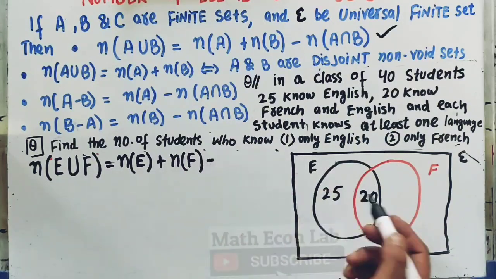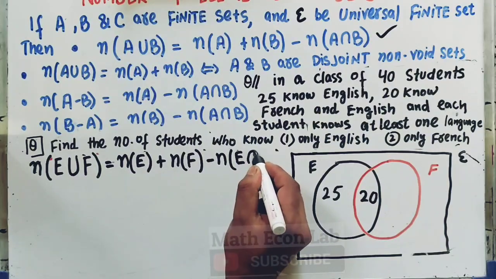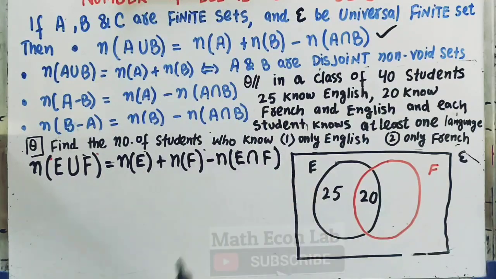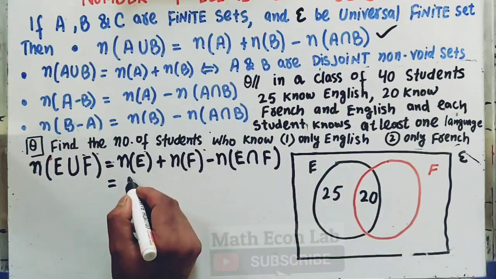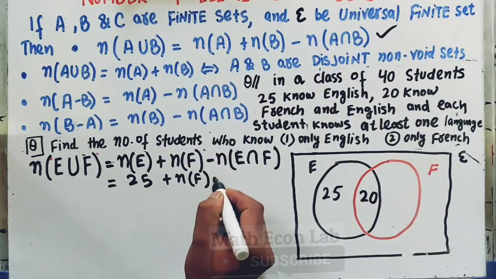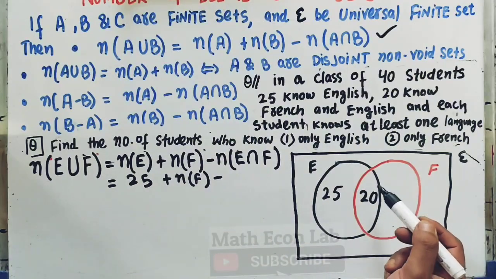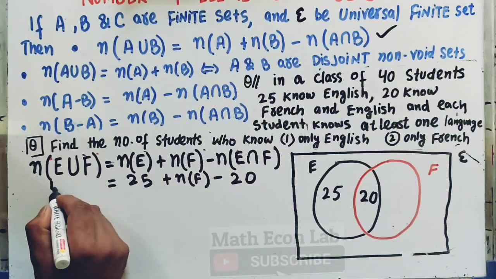From this we subtract the common region, which is the number of students who know both English and French. Now the number of students who know English is given as 25. The number of students who know French, we need to find out. The number who know both English and French is 20, and the total number of students is 40.